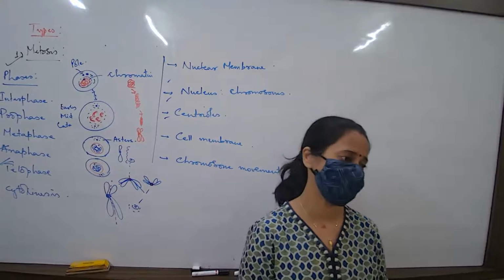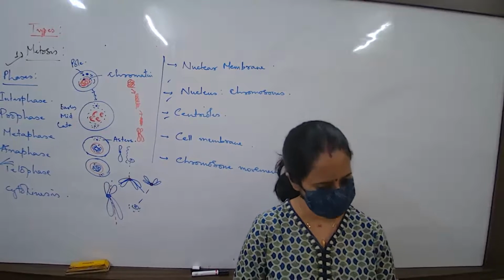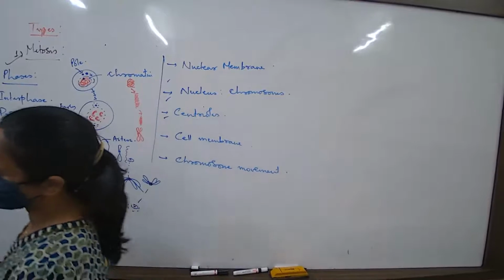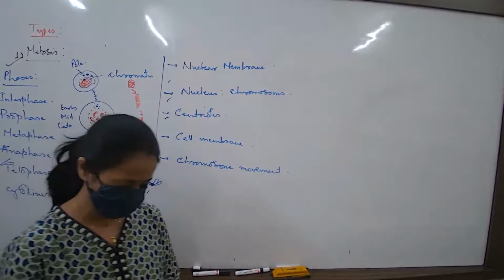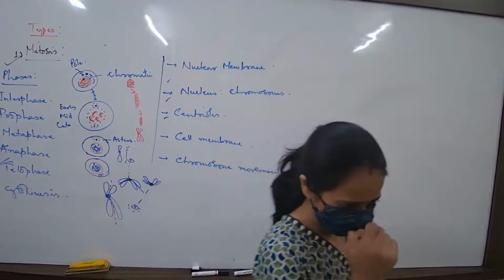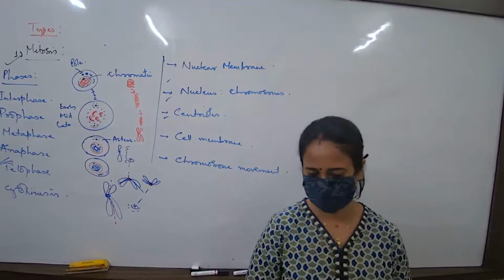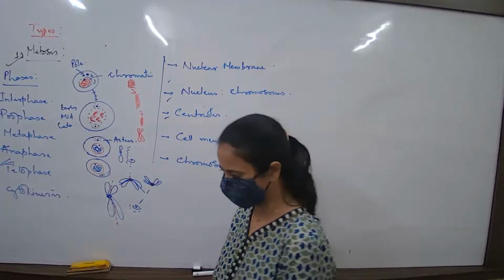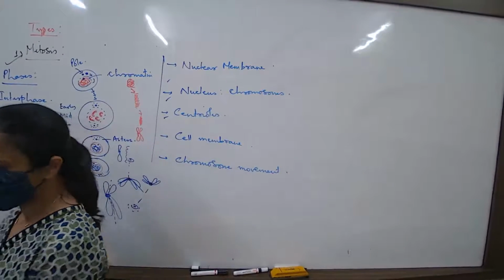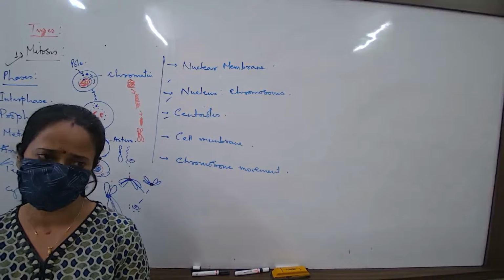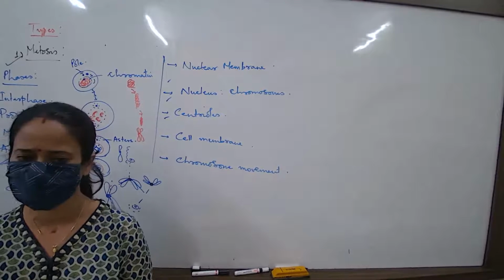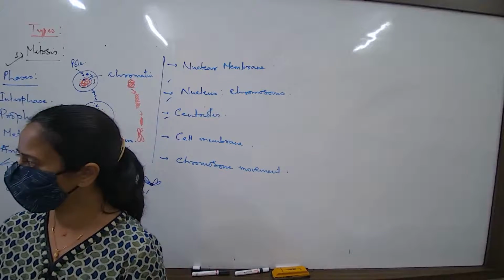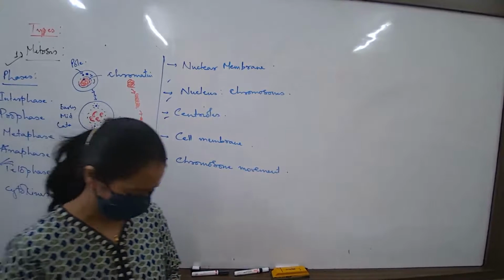Draw and label the stage. Quickly, today we finish with this diagram. All of you should be able to do this. Draw telophase, and then in the next class we have to finish all these diagrams. The diagrams will take a little bit of time, so I'm not starting them now. At least 10-15 minutes it will take to draw all the stages. You should be very well acquainted with drawing the diagrams of mitosis, and that comes in the paper. Complete first: draw the stage of telophase and label it.